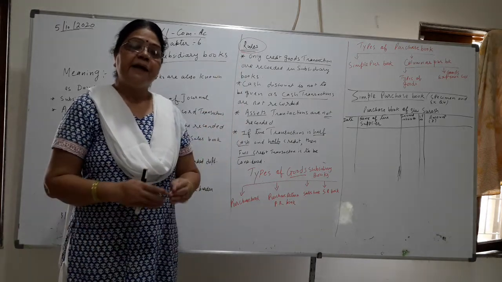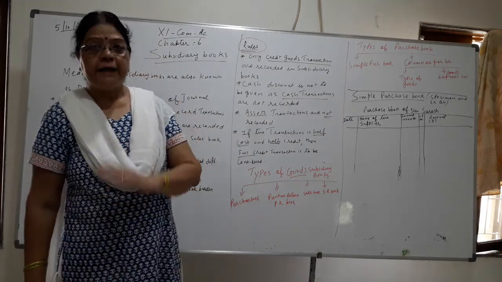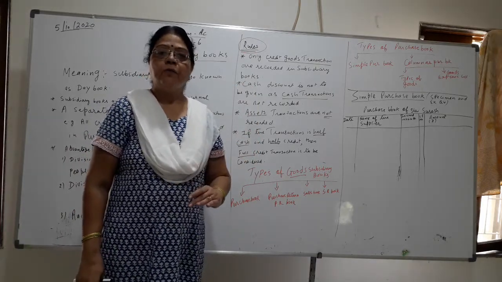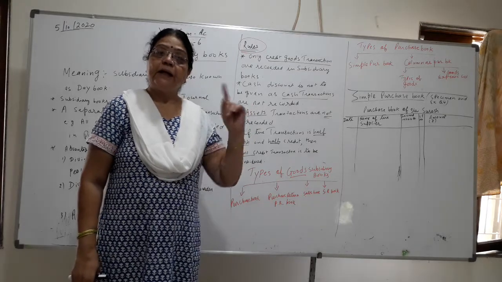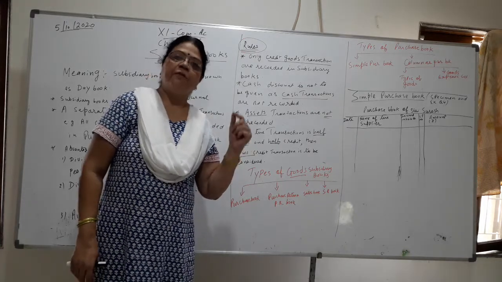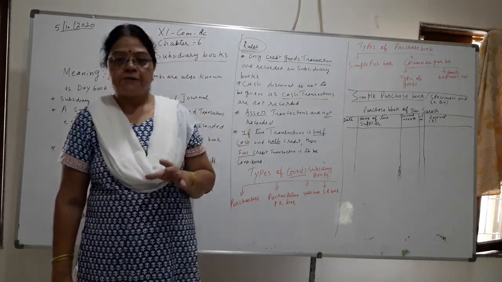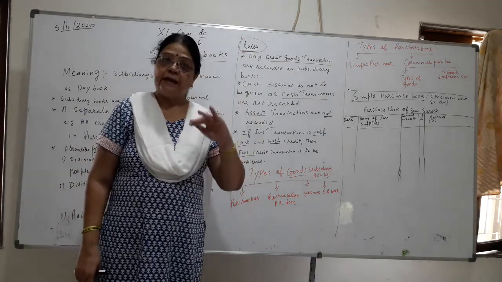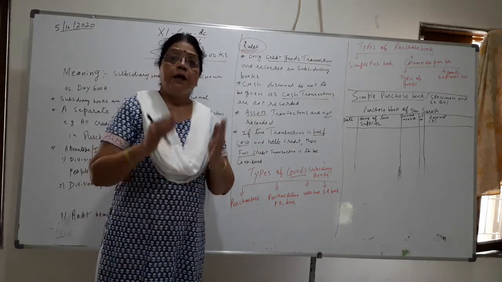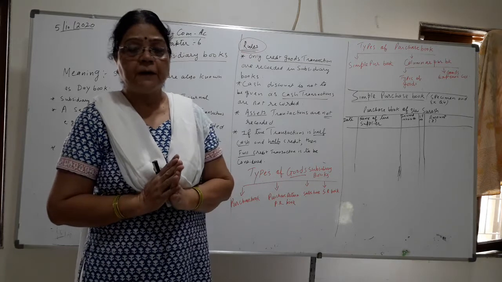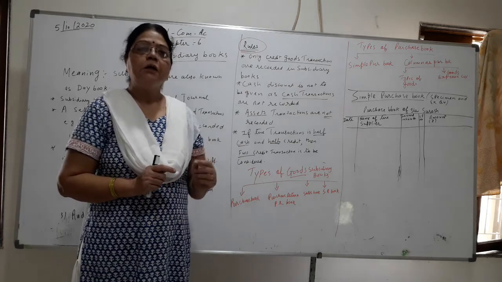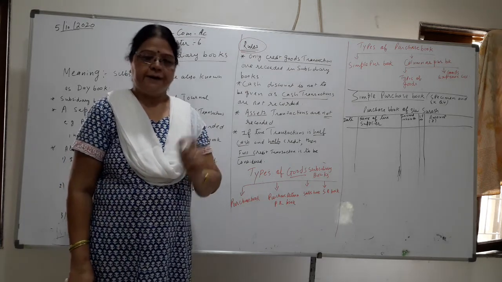They are recorded in date-wise order, debit amount, credit amount, month-wise, so that you can know which transaction took place on a particular date, whether it was a credit purchase or cash purchase, sales, or salary paid or advertisement paid. All the transactions are written in one book which is known as the fundamental book of accounts, basic book of accounts, in which all the business transactions are recorded.